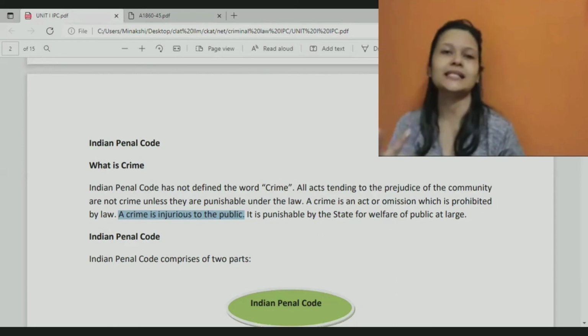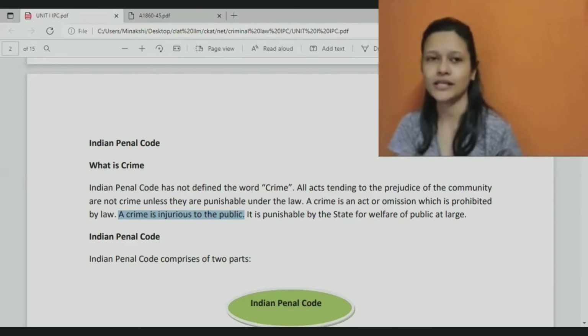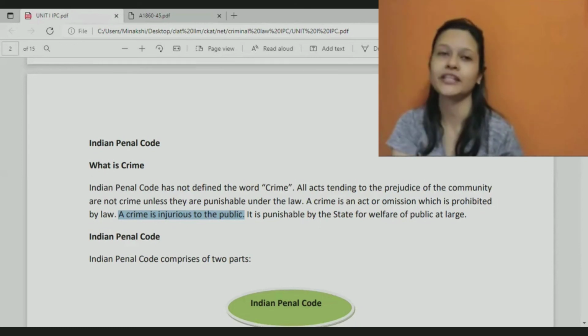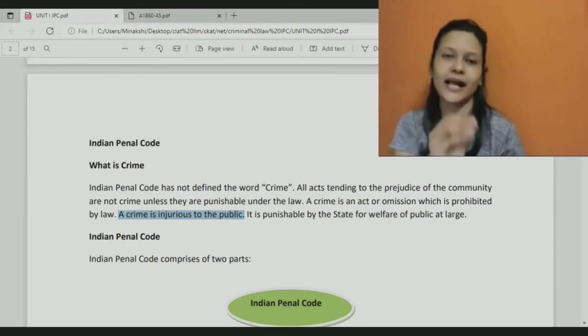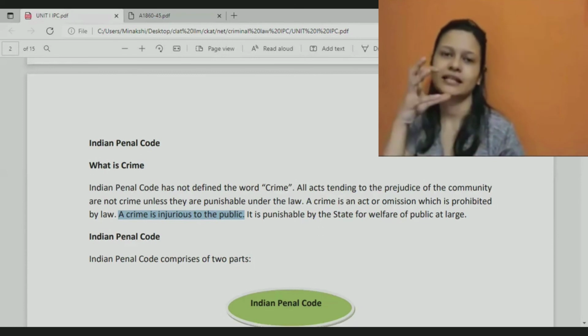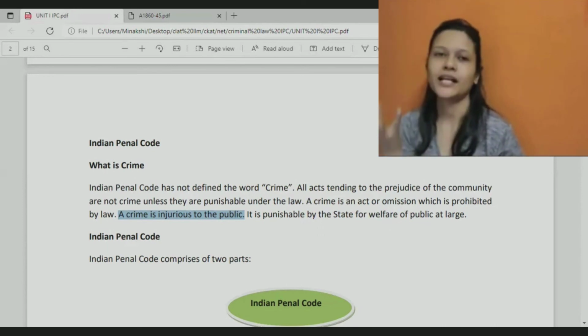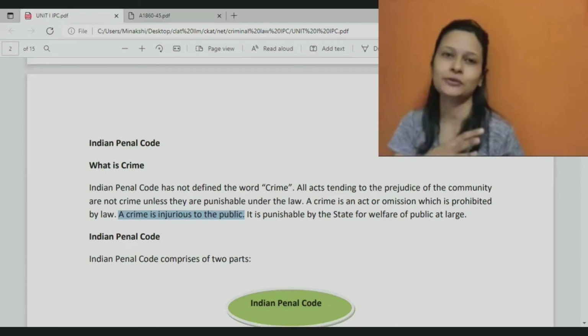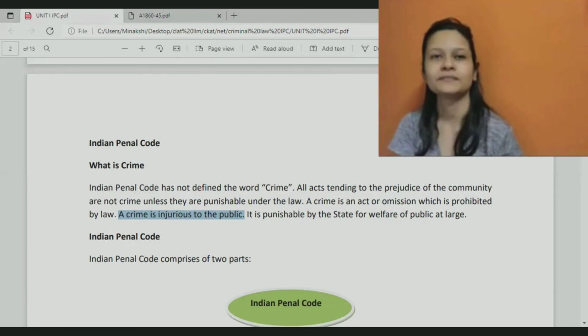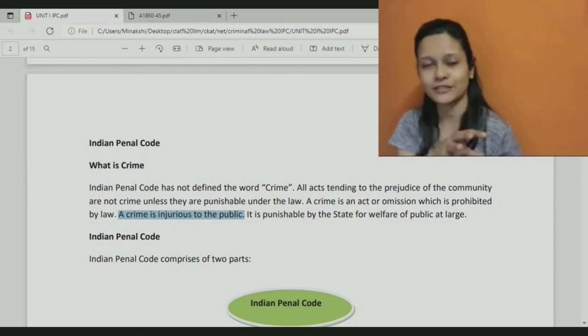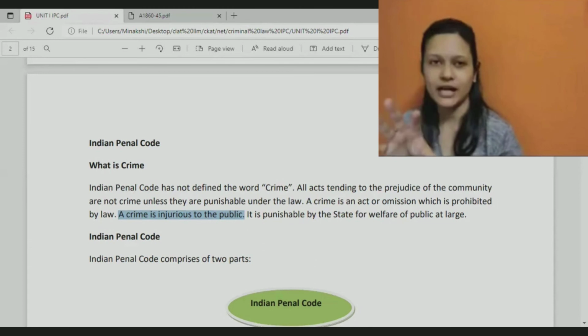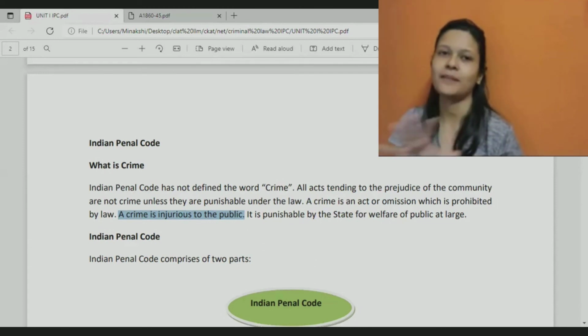Okay, the government is having an obligation to ensure our safety. And when a crime is committed, it is like we are not safe. When a crime is committed, it indicates that we are not safe and government has failed in its duty of ensuring our safety. That is why it's considered that a crime is not committed against that one specific individual, but rather it is as if crime is committed against the entire society.